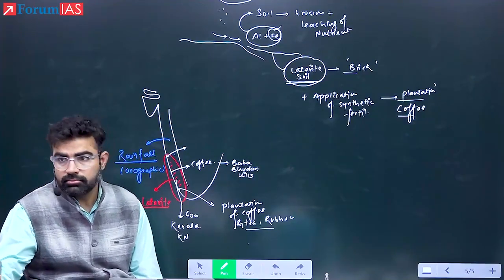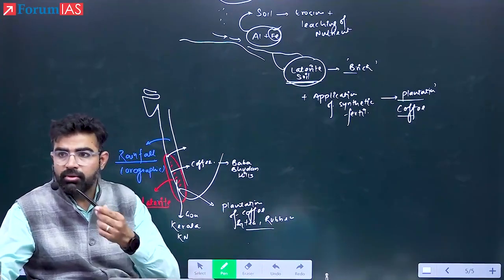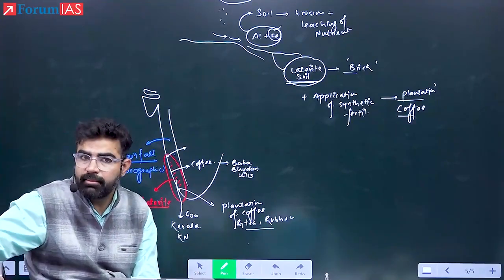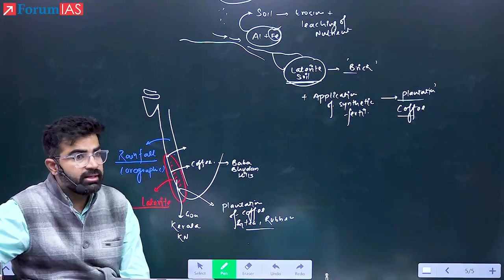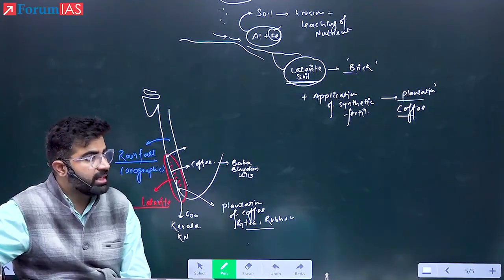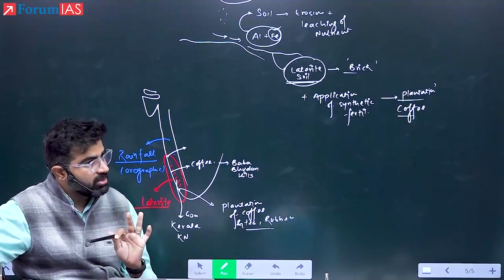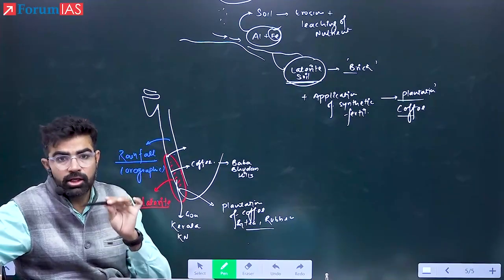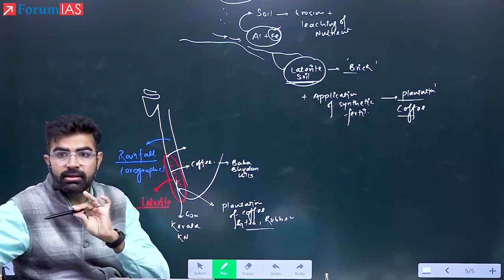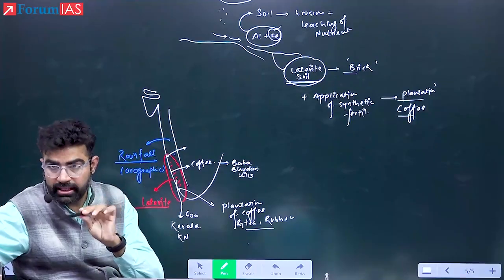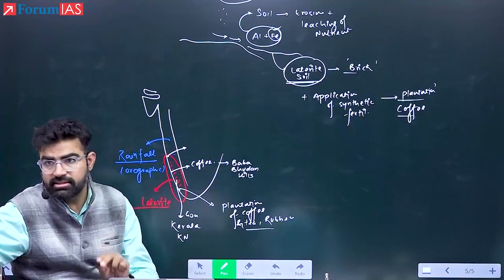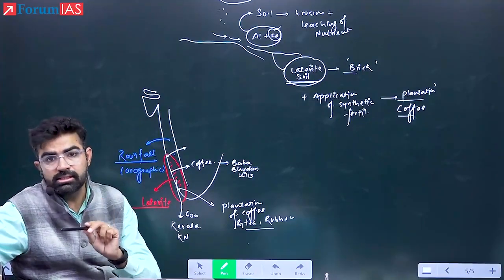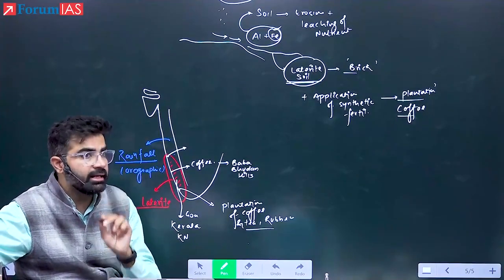Because of the runoff, number one. Number two, because of the high temperature and moisture, bacterial activity is also very fast. So bacteria will decompose the rest of the organic matter if it is left. Understood? So please remember, equatorial forests, once cleared, cannot be grown again, because the soil found right now in the equatorial region lacks both minerals plus humus content, or the organic content.